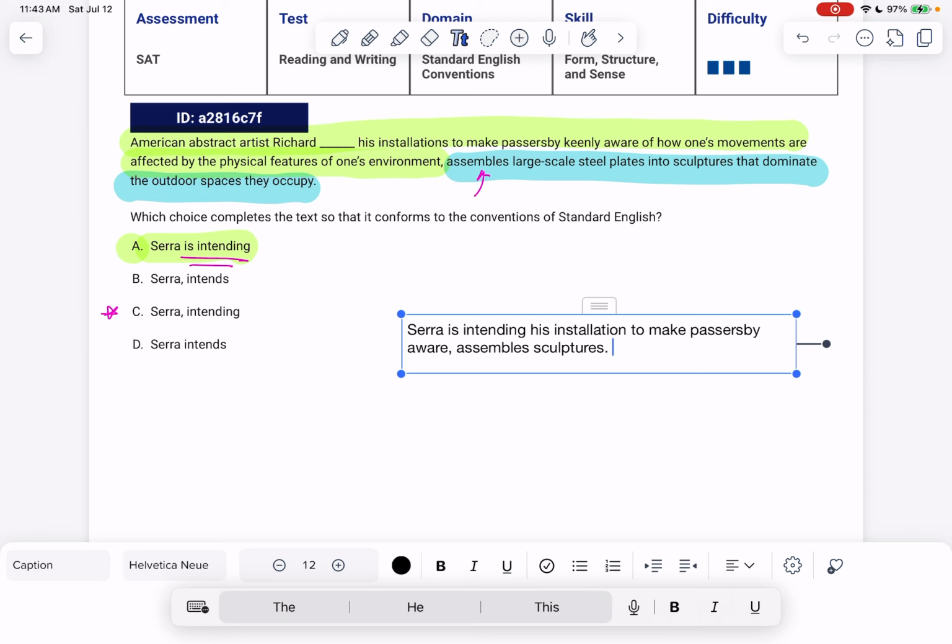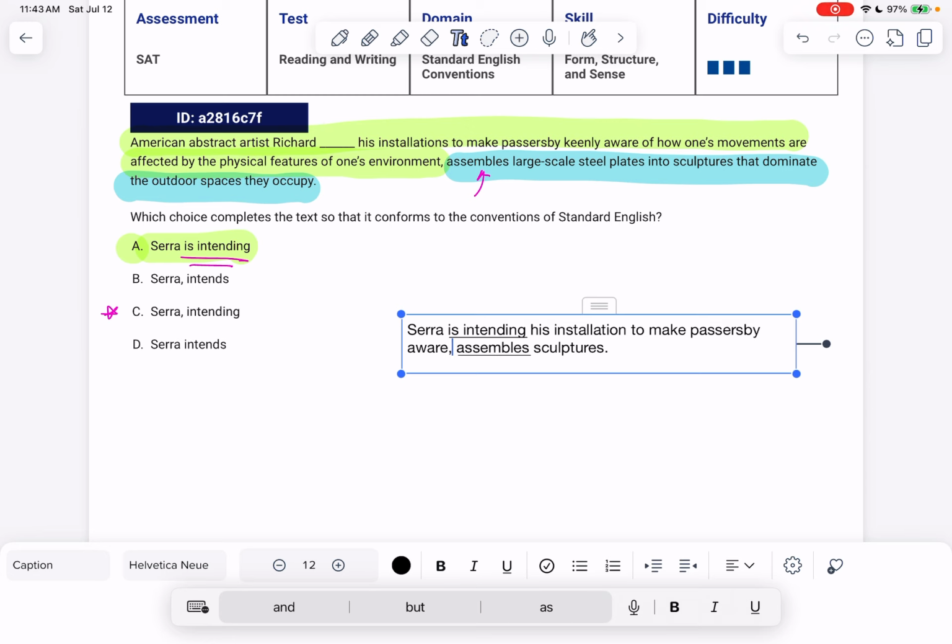Here, you'll notice that we have two verbs that are in the same verb form. They're both conjugated for Sarah. Sarah is intending and Sarah assembles. So if I were to have the word and here, I could say he is intending his installations to make passersby aware and assemble sculptures. He does those two verbs, but without the word and there, they're not joined correctly.